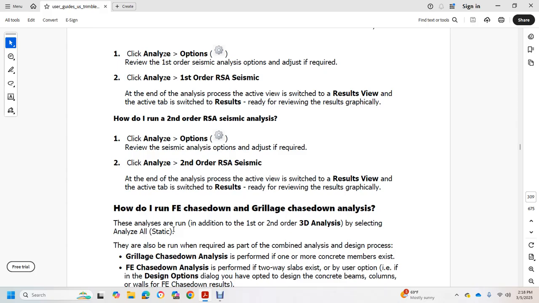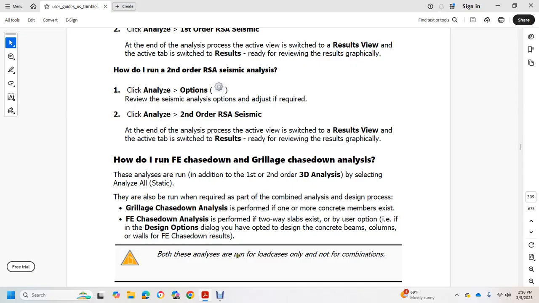Grid chase down analysis is performed if one or more concrete members exist. FE chase down analysis is performed on two-way slabs or by user option, with the design options dialog having an option to design concrete beams, columns or walls from the FE chase down results. Both of these analyses are run for load cases only and not for combinations.